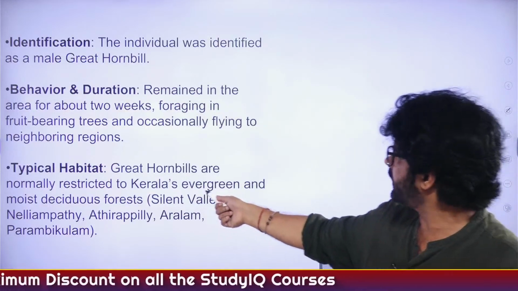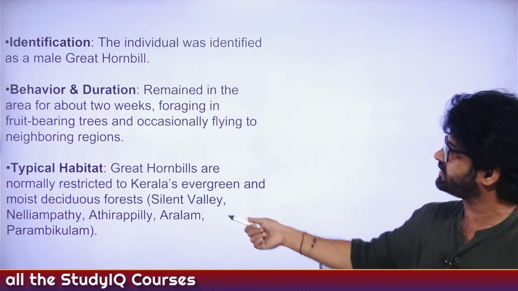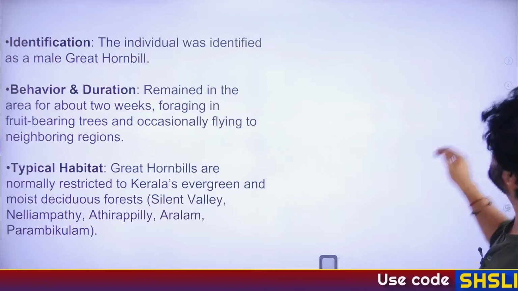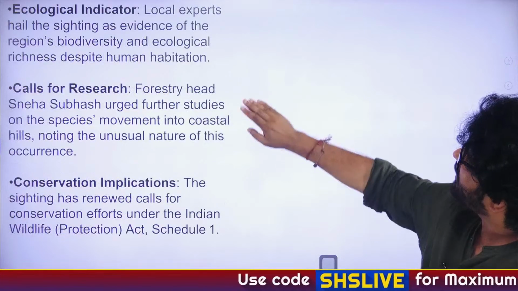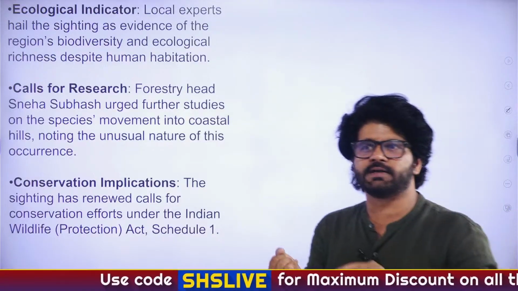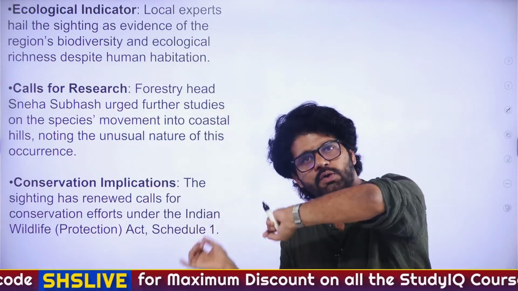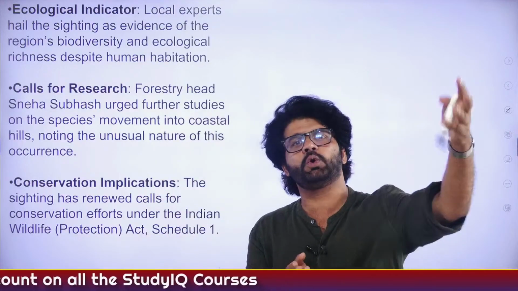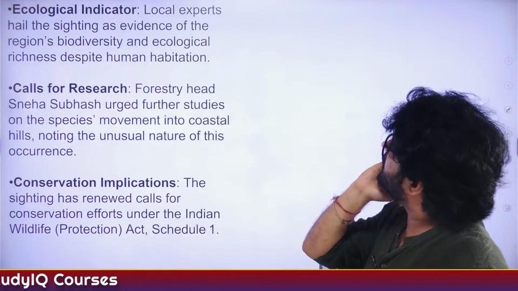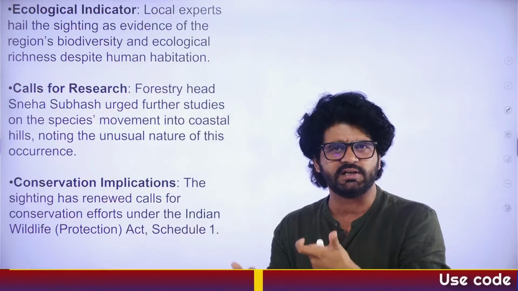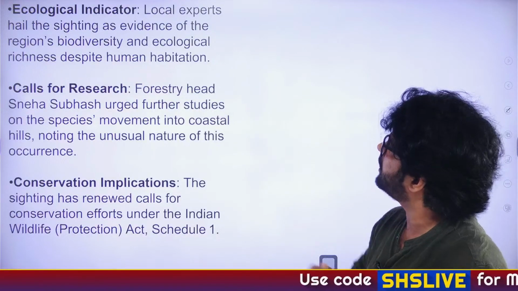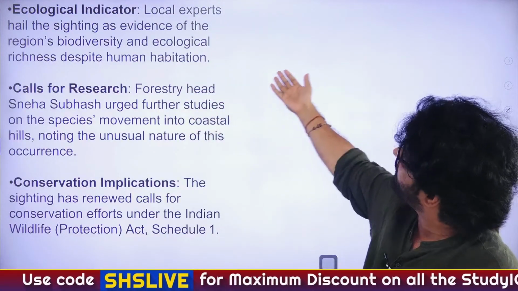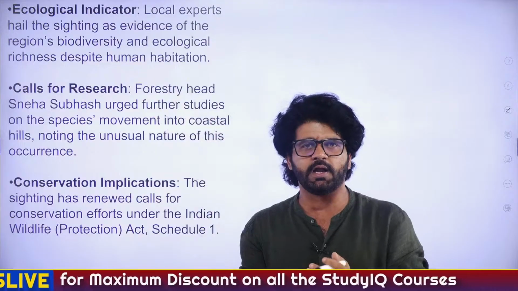They are restricted to Kerala's evergreen and moist deciduous forests, Silent Valley, and they have given the examples. Hello, Praveen. So let's focus on the other part. Ecological indicator, local. Now, as we have discussed, if you are finding a great hornbill in a region apart from their local habitat, that shows the purity of that particular region also. That is what ecological indicator and ecological niche mean. These are the words you hear in environment. Local experts held the sighting as evidence of the region's biodiversity and ecological richness despite human habitation.